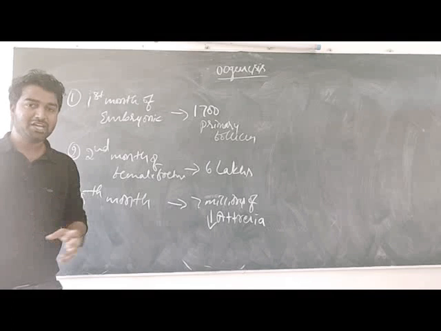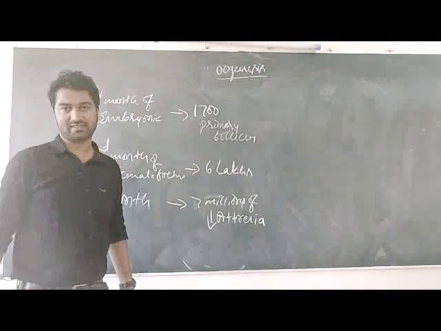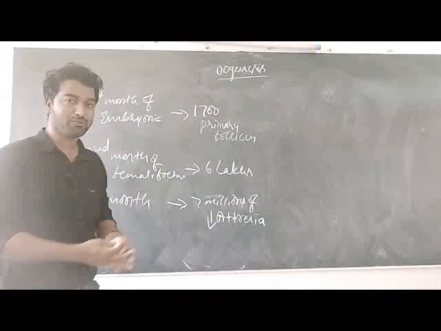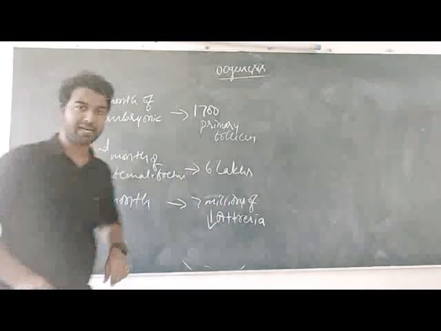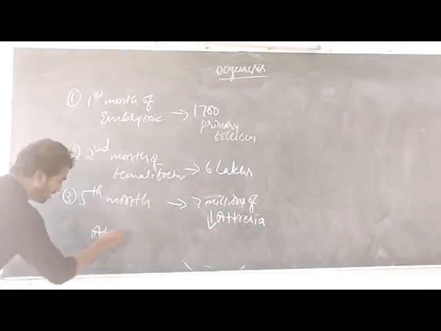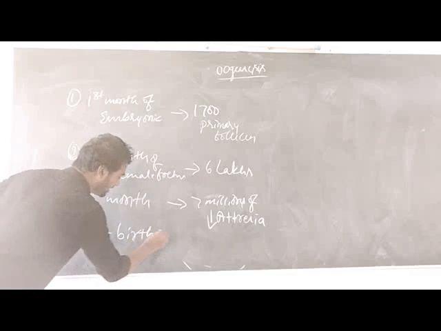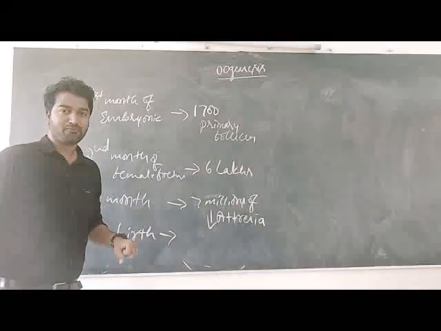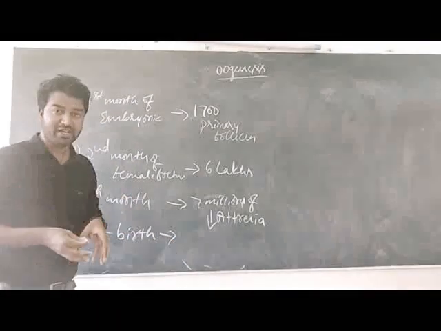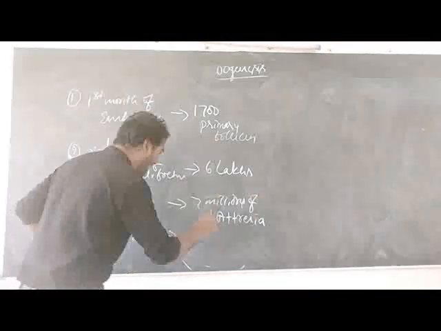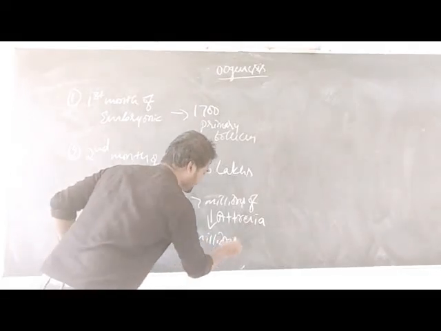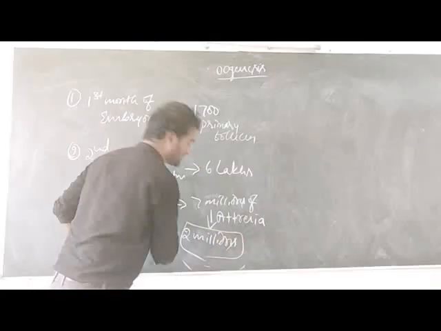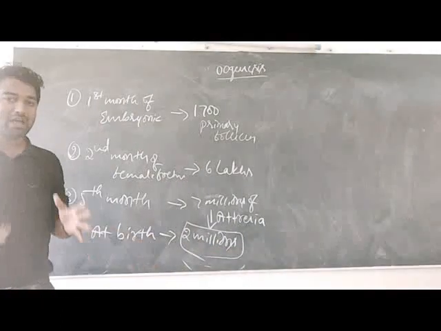Atresia means shrinkage of follicles. Due to this shrinkage of follicles, the number decreases at birth. That means at birth, in the female child, the ovaries have just 2 millions of primary follicles.